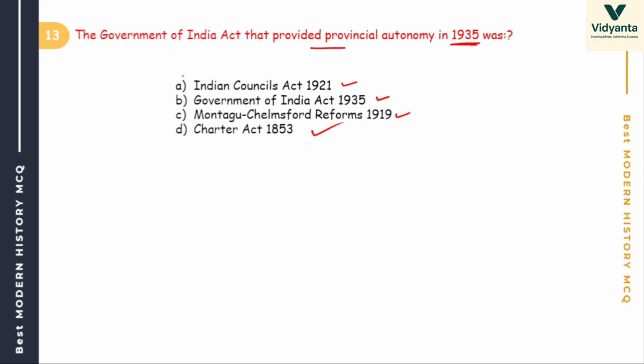Okay, so the answer is Government of India Act 1935, which proposed provincial autonomy and federal structure. Clear? And it is also known as the skeleton of today's constitution.